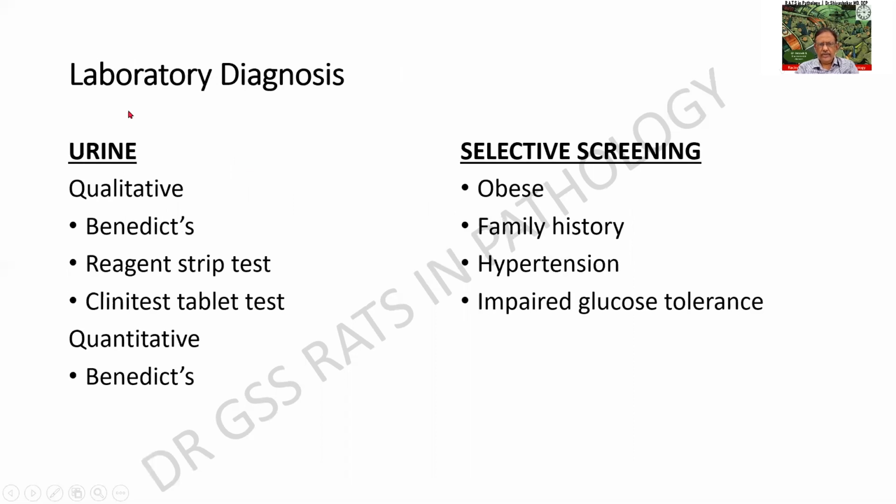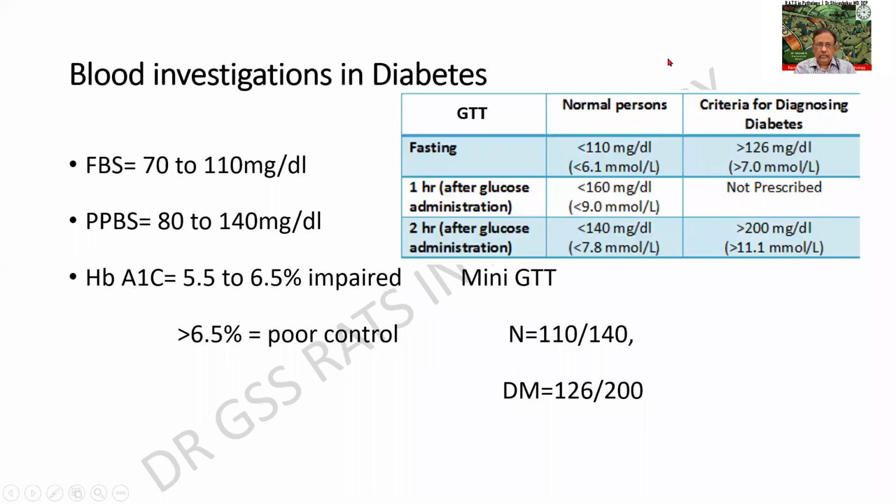The laboratory diagnosis can be the urine examination and the blood examination. In the urine, you do what is called a Benedict's test. Then there can be a reagent strip test or a Clinitest tablet test. By this, we'll be able to find out the reducing substances in the urine. There is also a quantitative or a semi-quantitative Benedict's. So this can be done in the urine. And in whom will you do it? Any patient who has obese stature, family history, hypertension, or impaired GTT can be subject to routine investigation.